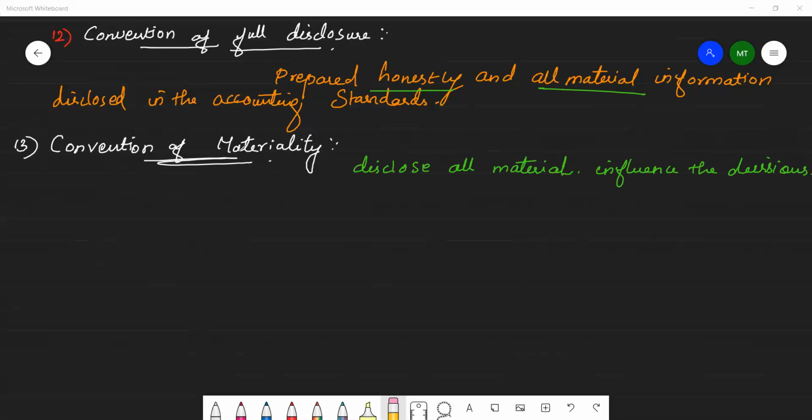Hence any item which is significant and relevant to the users needs to be disclosed in the financial statements; if it is not relevant to the users, it need not be disclosed in the financial statement.